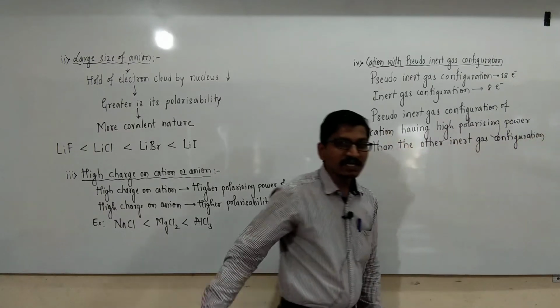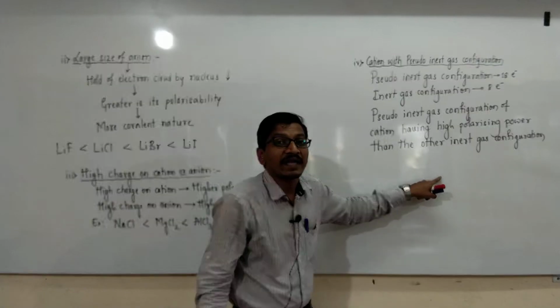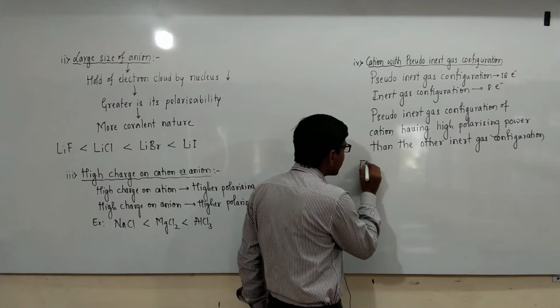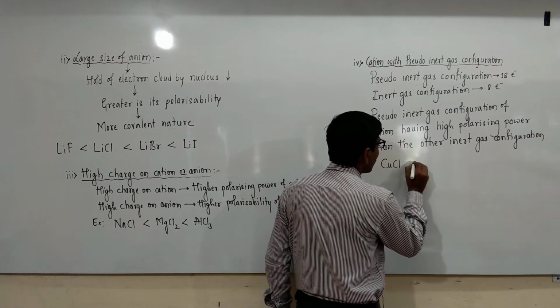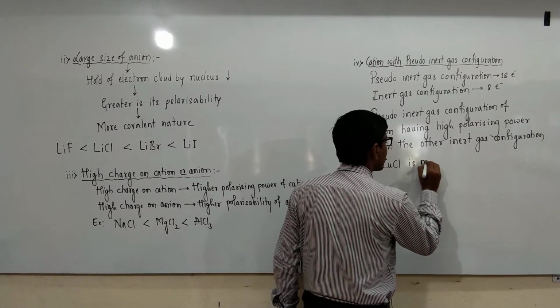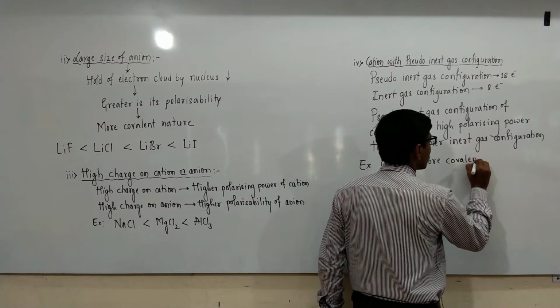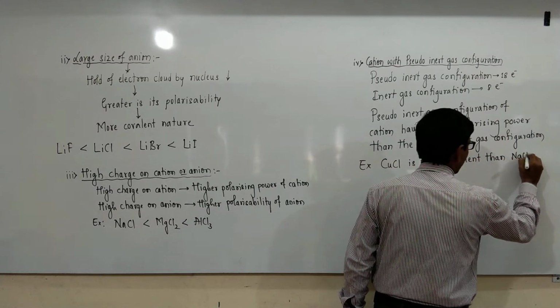The high polarizing power of the cation gives higher covalent character. Let us consider CuCl is more covalent than NaCl.